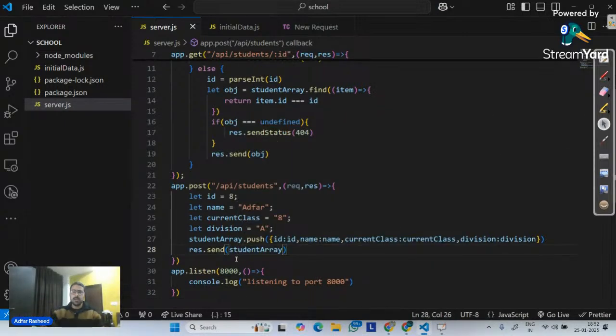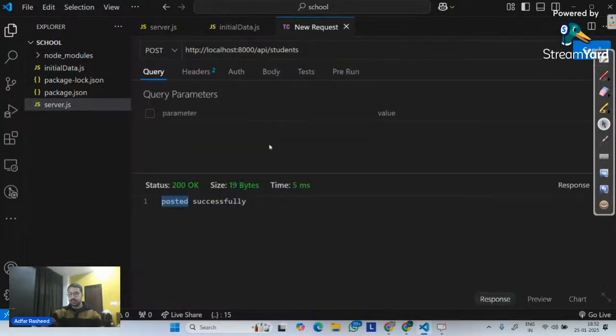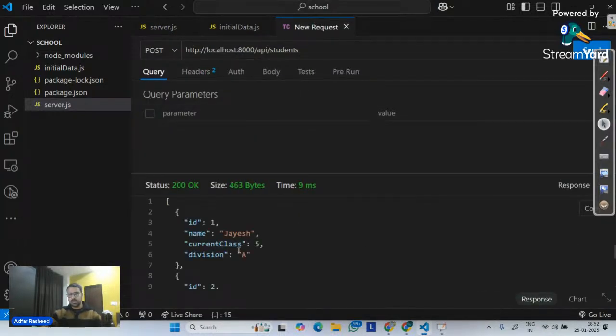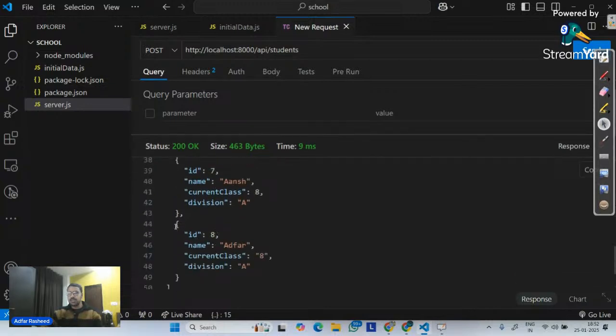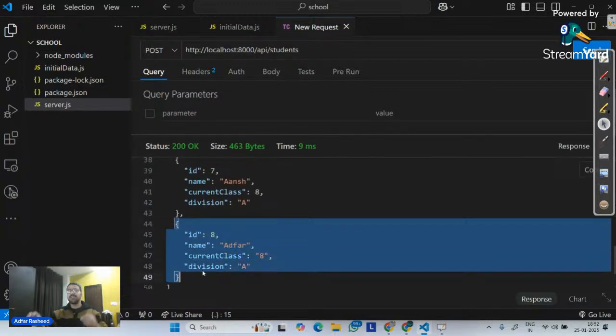Okay, simple. Now let me go to Thunder Client and let's see what's happening here. If I send the request, we can see it gave me the student array in the response, and we can clearly see there's one other item added over there with the same keys: ID, name, current class, division. Done. But will this change happen in initial data.js? What do you think? Before I go there, what do you think? Do you think this change will happen in the initial data.js? Yes or no?